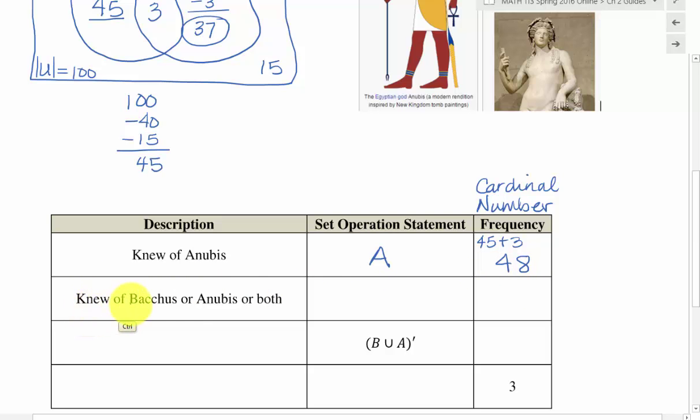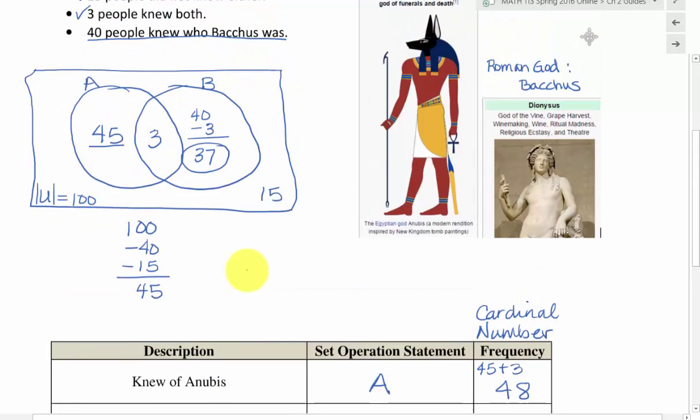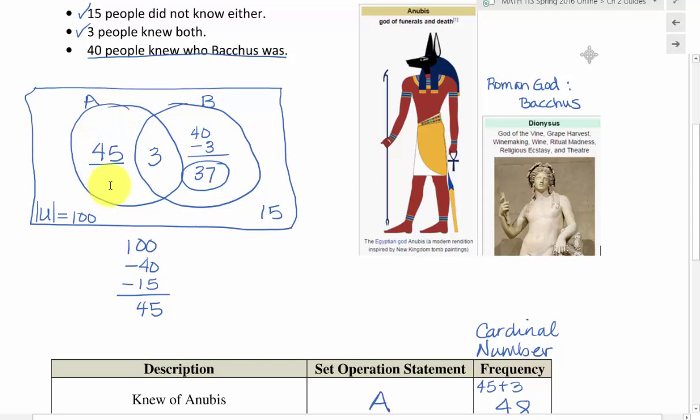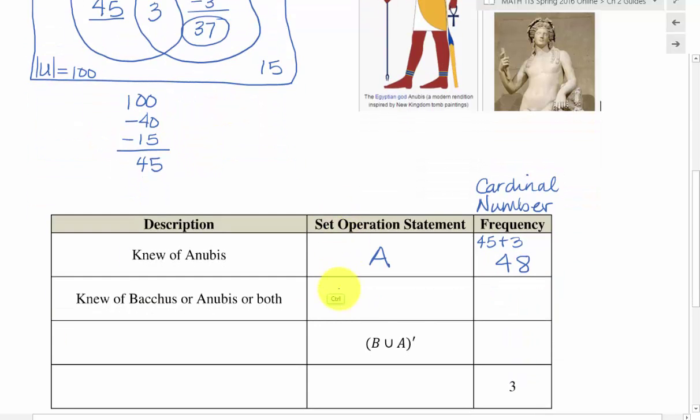The next description is knew of Bacchus or Anubis or both. Now, if they knew Bacchus, they would be here. If they knew Anubis, they would be here. Or both is saying we need to include this part in the middle. And so we're thinking about all of this region here is knew of Bacchus or Anubis or both. And that really sounds to me like the union. The union of two sets, because we're taking everything from both sets, including the part they have in common.